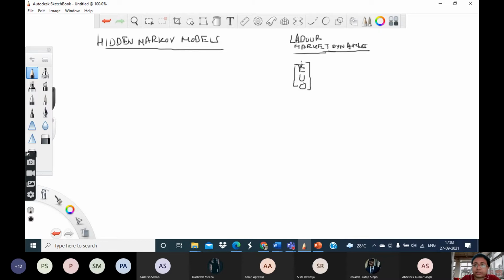That is, for whatever reasons they have made themselves unavailable to work further. We consider two types of data. One is the macro level data, the other is the micro level data.